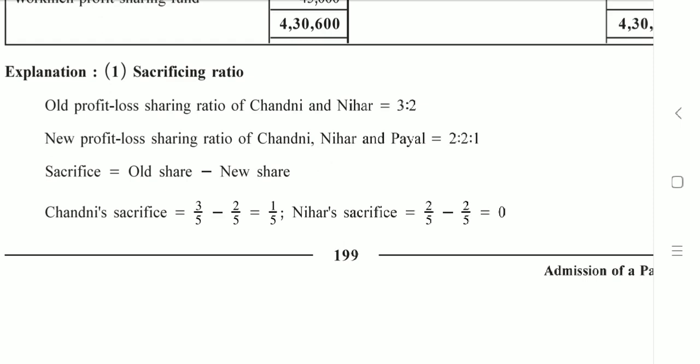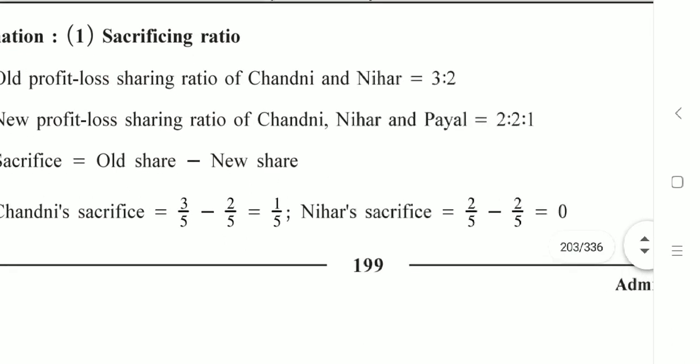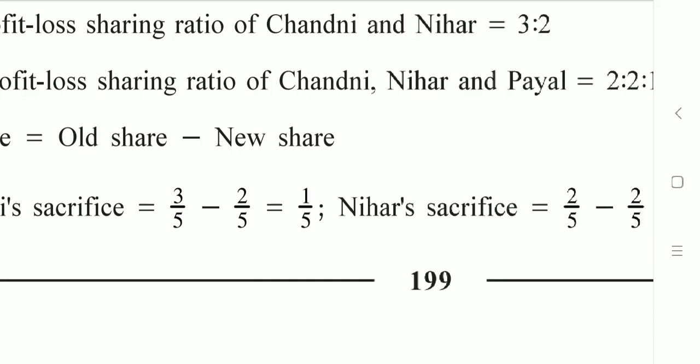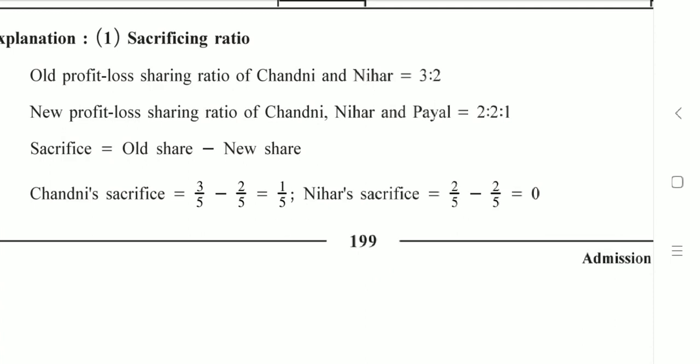So first partner's sacrifice, 3/5 minus 2/5. How 3/5? What is the old ratio? 3:2. 3 plus 2, 5. So this makes 3/5 and 2/5. Then new ratio 2:2:1. That makes 2/5, 2/5 and 1/5. Now the old share of Chandni is 3/5, and new share 2/5. So what is the sacrifice of Chandni? 1/5. Same for Nihar. Now while calculating sacrifice for Nihar, it is 0.